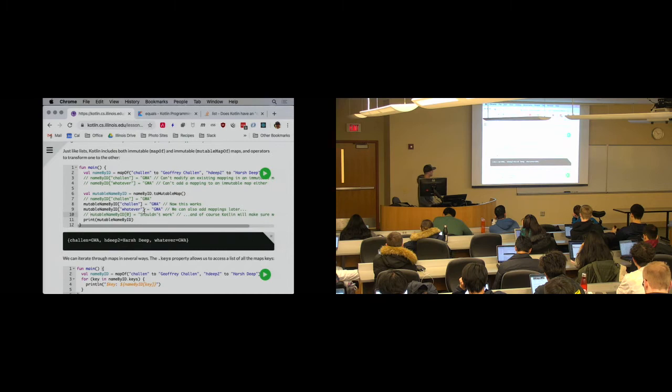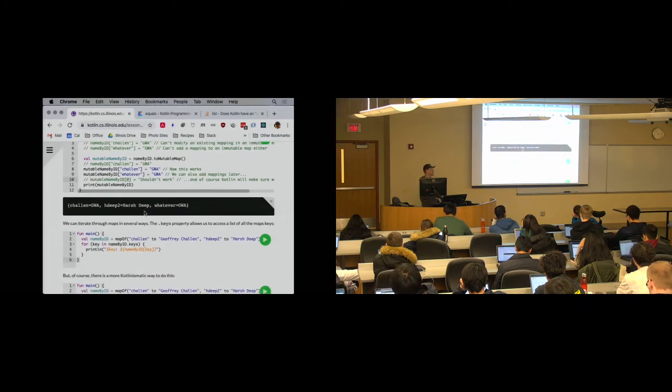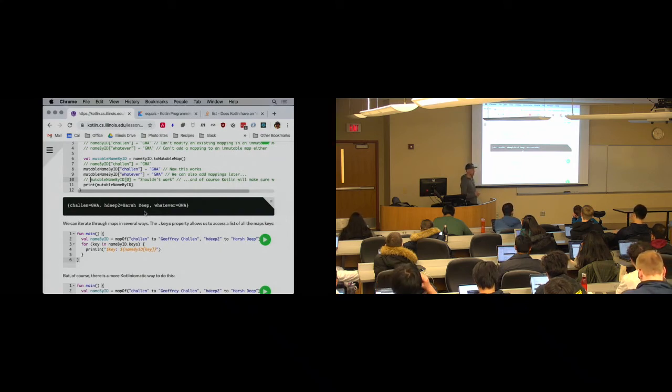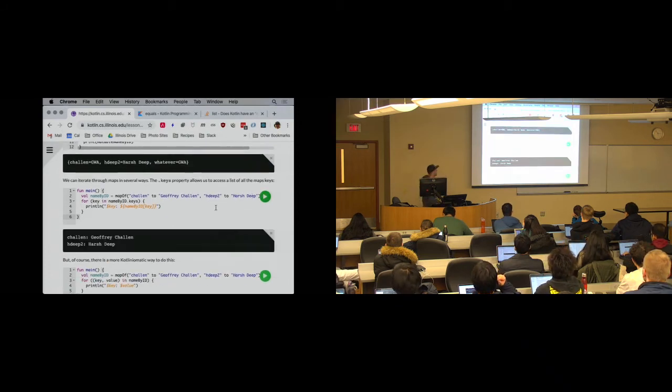Great. Cool. There's a couple of different approaches for iterating through maps. Obviously, map iteration is a little bit different than list iteration in the sense that maps don't provide an order. But there's many times where I actually want to go through every one of the mappings that's stored in the map to do something with them. A couple different ways to do that. Every map has both a dot keys and a dot values property that produce a list of all the keys in the map. Oh, I don't think we've seen this before either. I need to go back and put this in the preliminary section, but we already got through there.